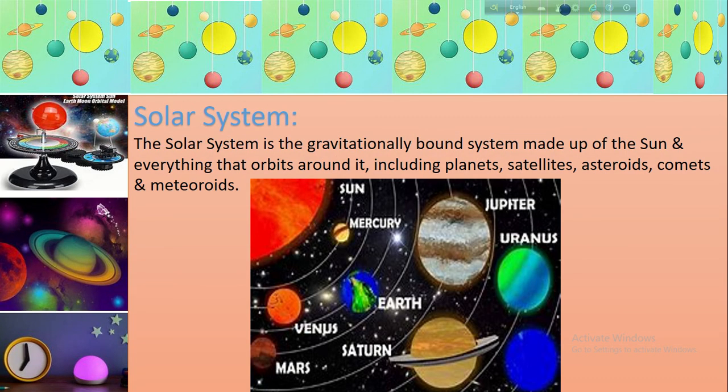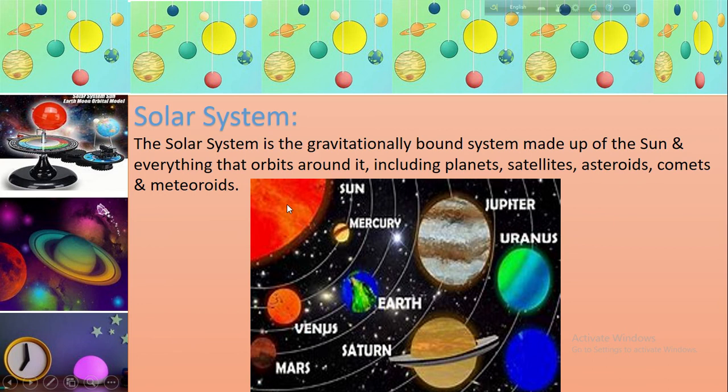All these astronomical objects combined make our solar system. Now come to the point, what is the solar system? The solar system is the gravitationally bound system or sun family, which is made up of the sun and everything that orbits around it, including planets, satellites, asteroids, comets and meteoroids.